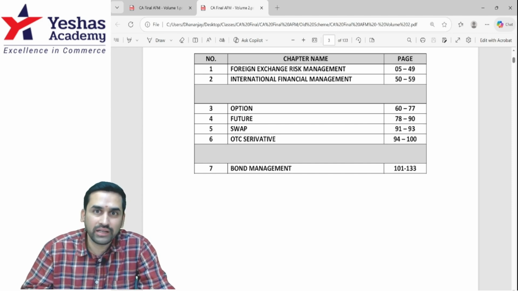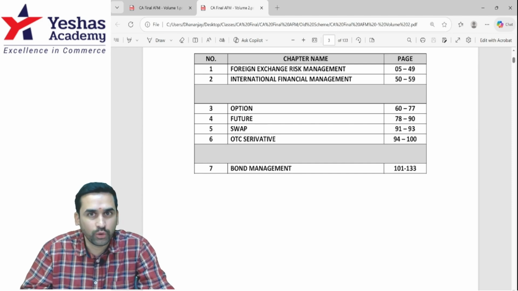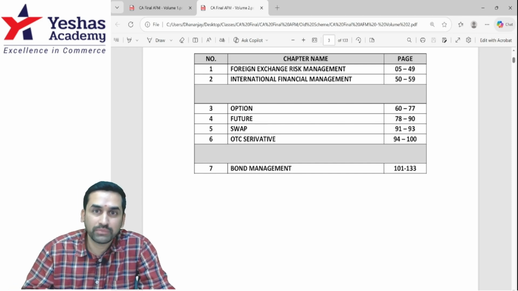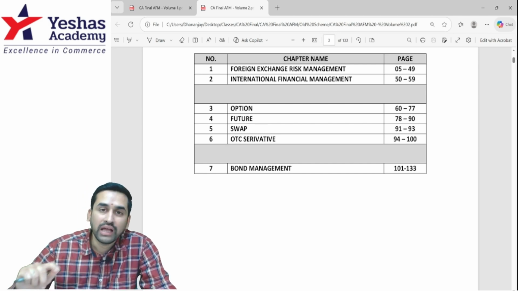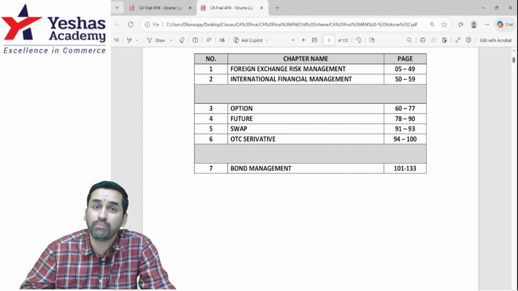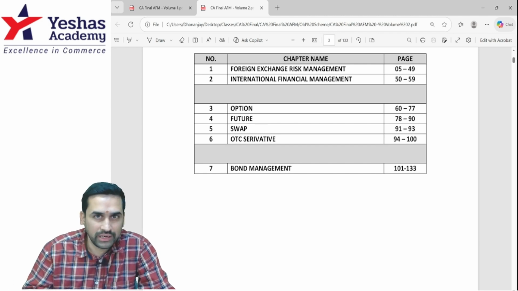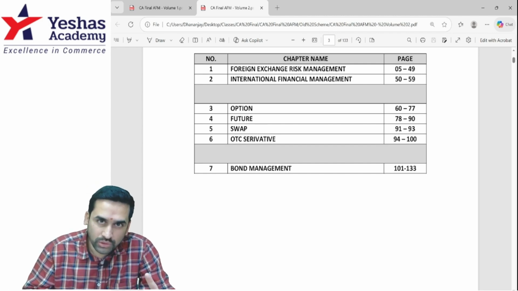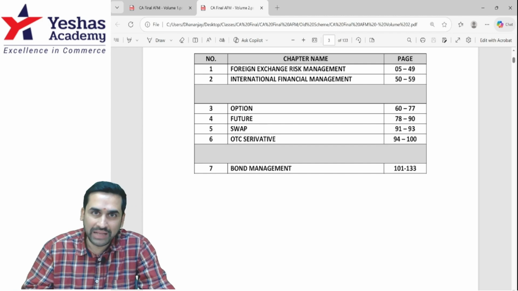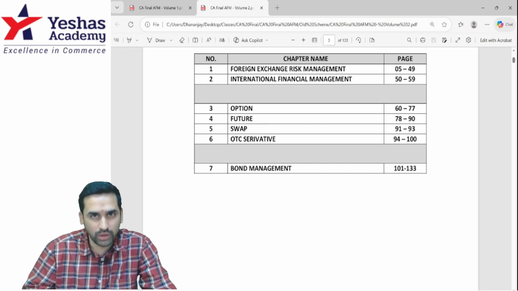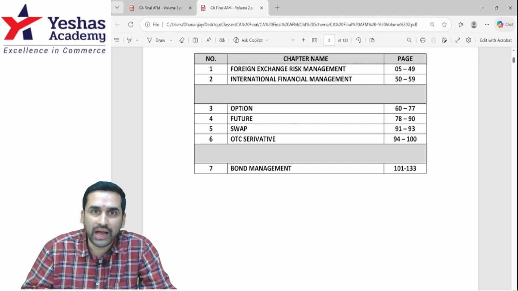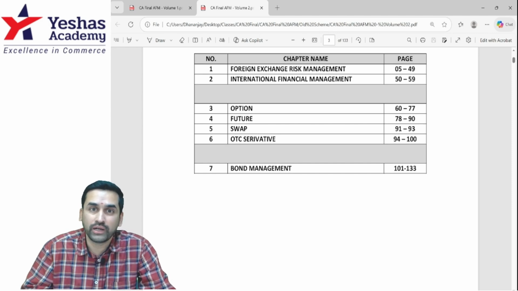An example: a 10-year bond was issued 6 years ago. Today, the company is planning to redeem the old bond using the call option, and they want to go for a fresh issue of bond. This is one most commonly asked question. So if you don't have too much time in bond related revision, at least do this one sum and go. Companies planning to call the bonds before the maturity and do a fresh issue of bond at a lower rate of interest. You have a very good question.